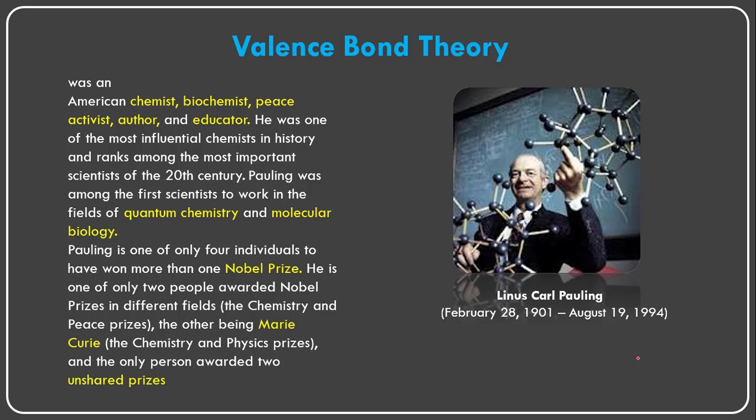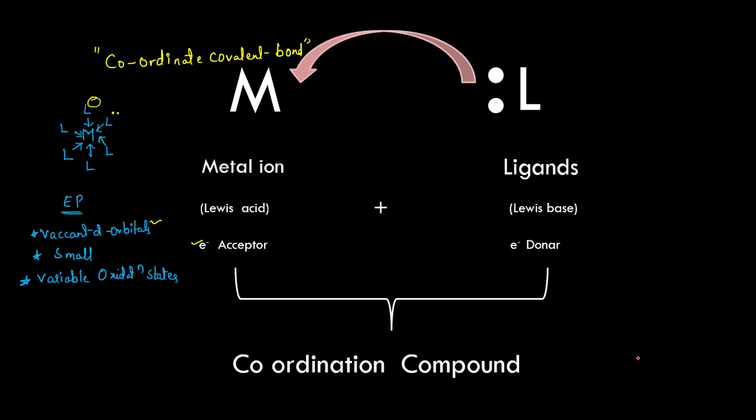In coordination compounds, we are discussing the valency bond theory, which was first explained by Linus Pauling. As per this theory, the metal ion has empty d orbitals, a smaller size and variable oxidation states. If any metal atom has these three conditions, it can act as a central metal ion and form coordination complexes.